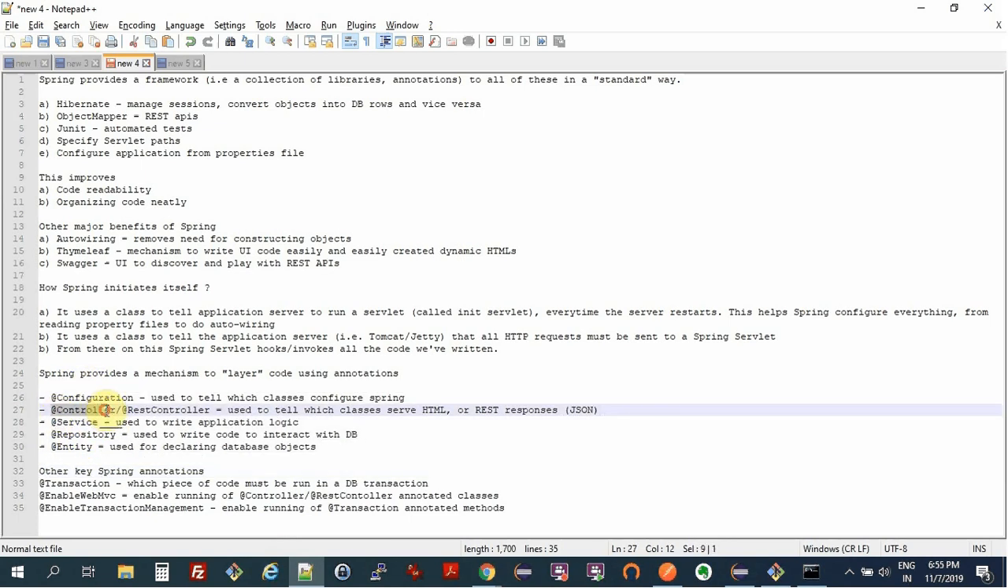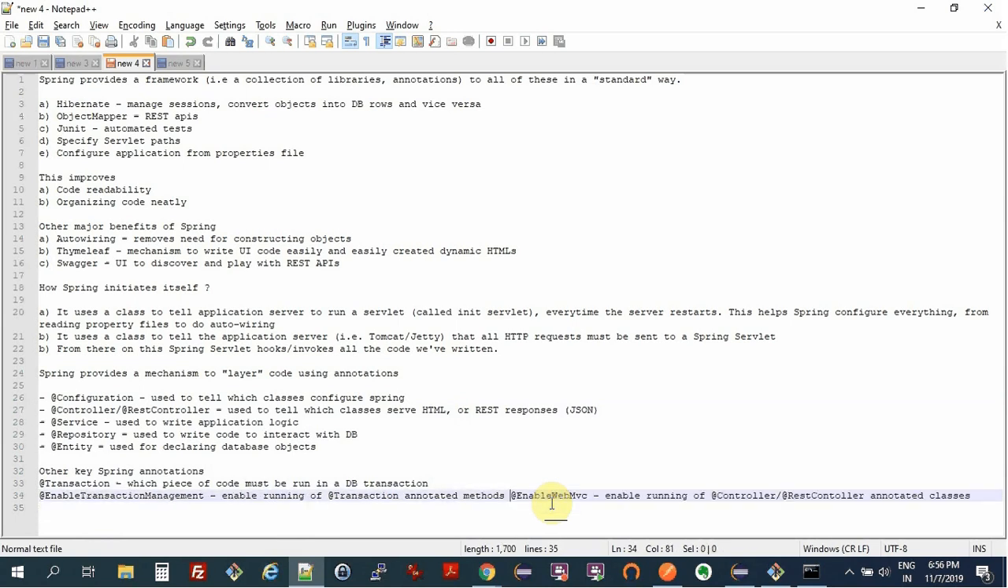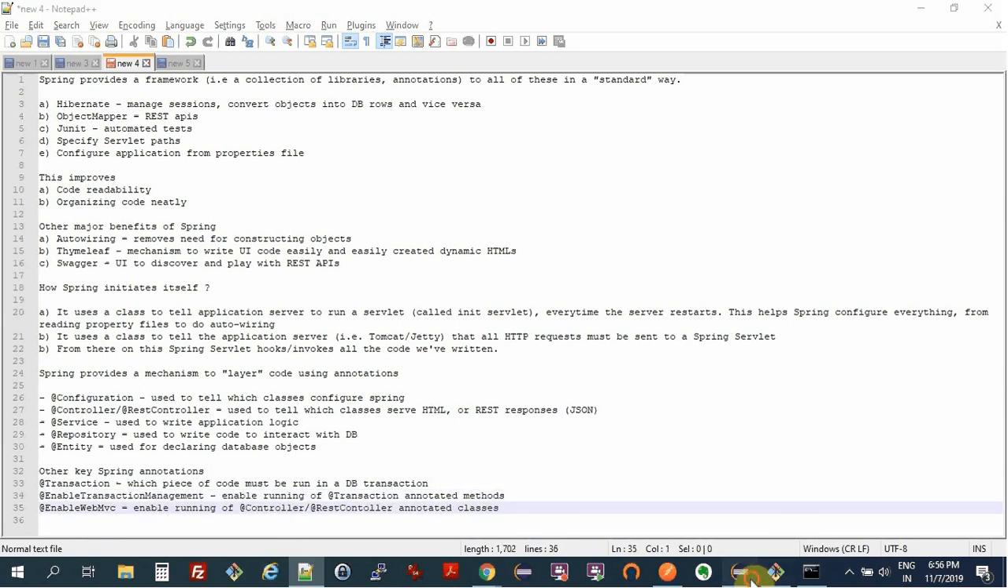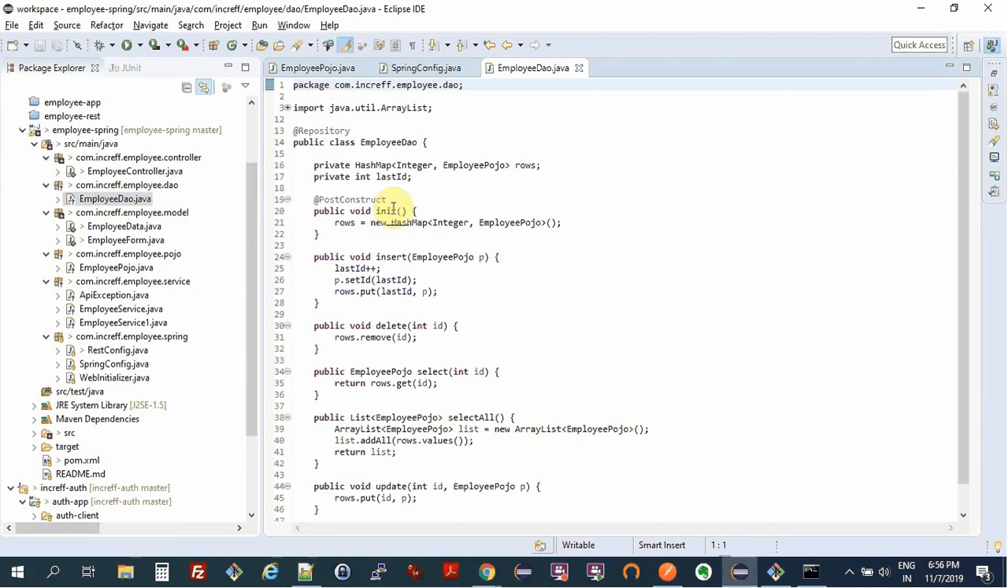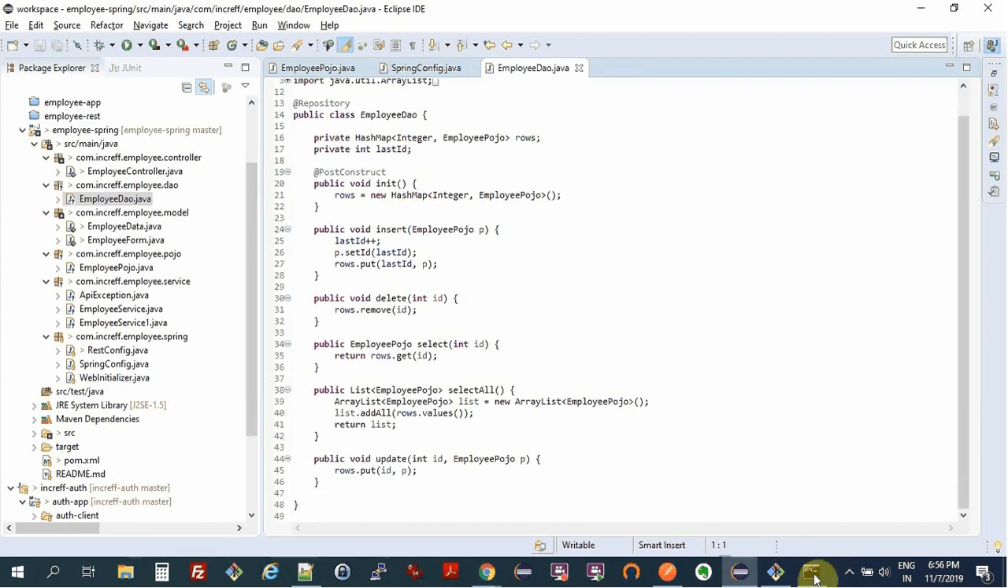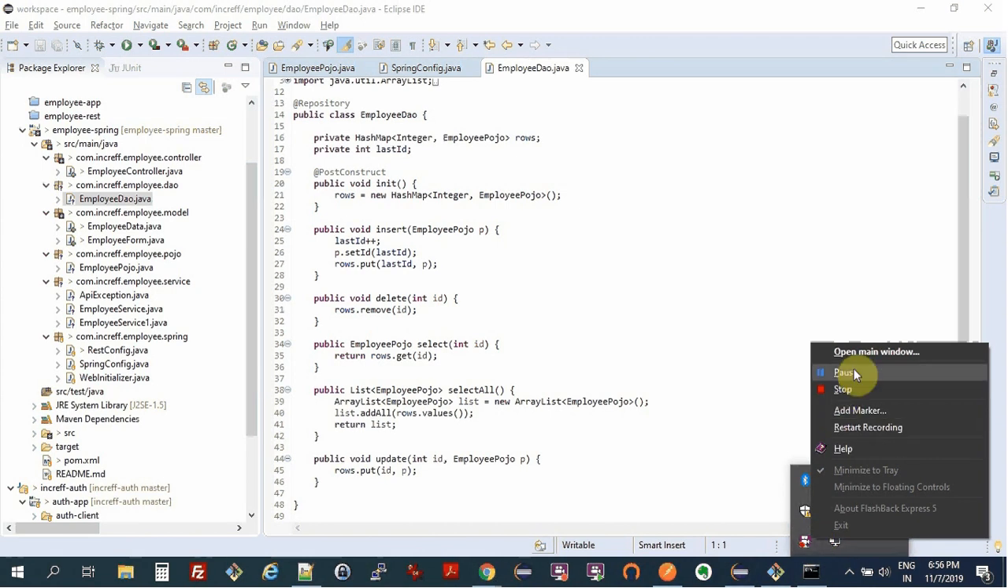Add controller is used to serve HTML, which we can have a look at in the next tutorial. And again, add transaction, enable transaction management, etc. We will learn these or use these when we do an actual implementation of the DAO layer, where we are interacting with a real database as opposed to simulating it. All right, I'll just take a pause over here to see if everything works fine. If there are any bugs, I'll fix them and let you know. And if there are no bugs, then I'll show you a demo.